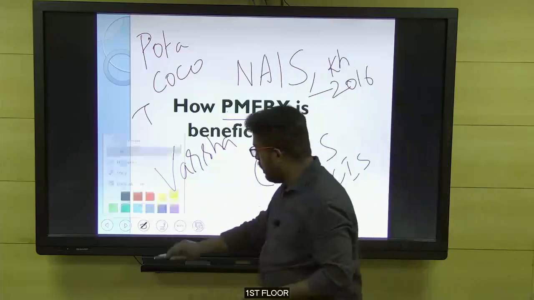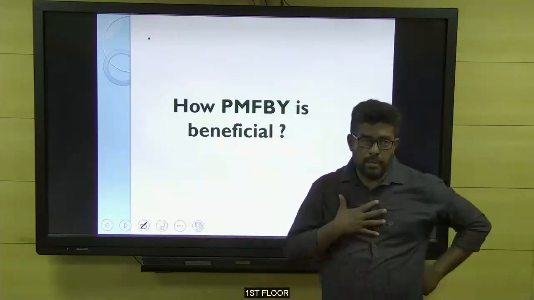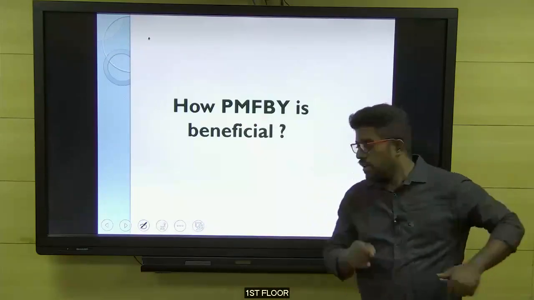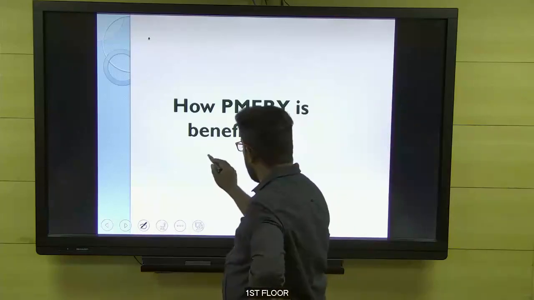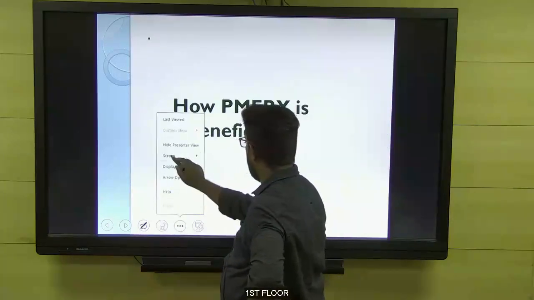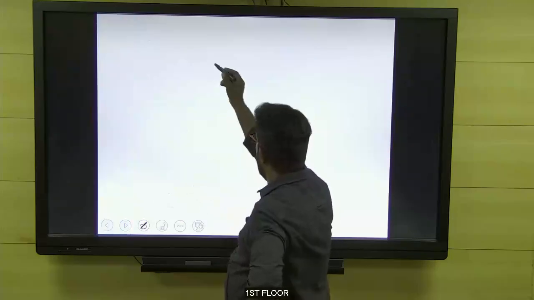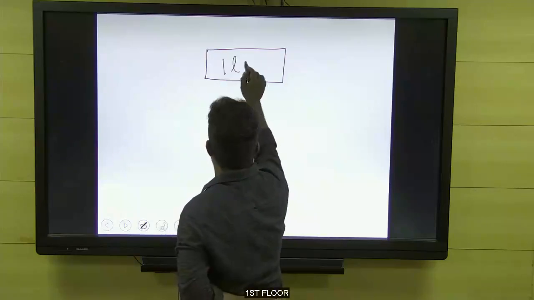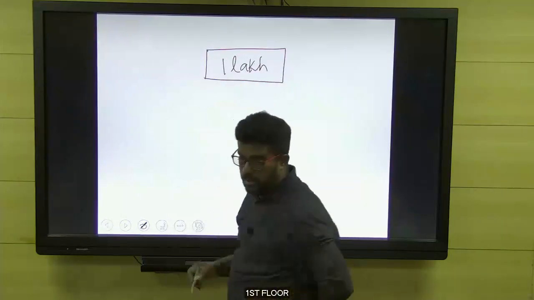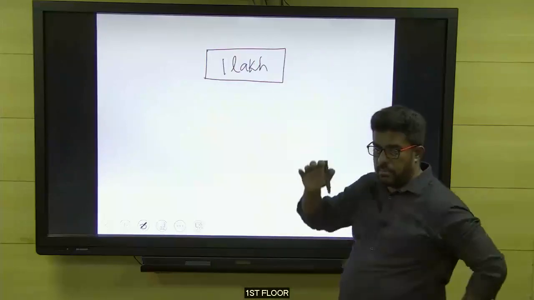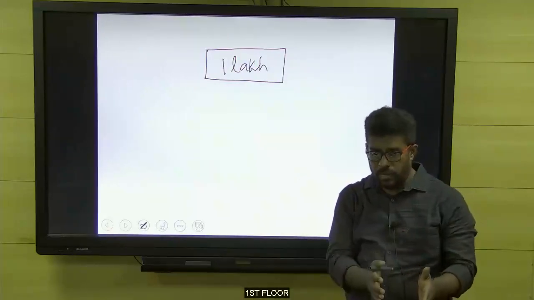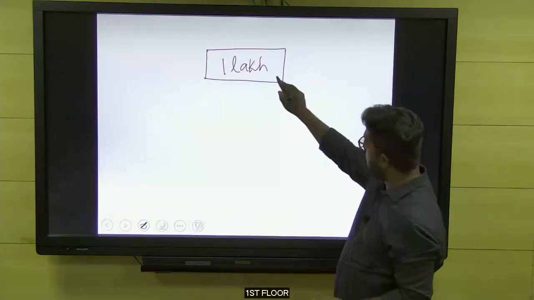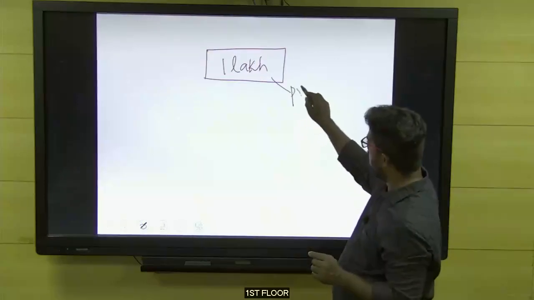Now let me explain the scenario. Imagine I am a farmer growing a particular crop. Normally, the nature of the insurance policy is like this. Imagine this is a piece of land, and I am growing a crop worth 1 lakh rupees. If I go for insurance, I go to an insurance company and say, this is the crop I am growing, this is its value, can I get insurance? Then they tell me about the policy, I take a policy, and they ask me to pay some amount. That amount, we all know, is called the premium.